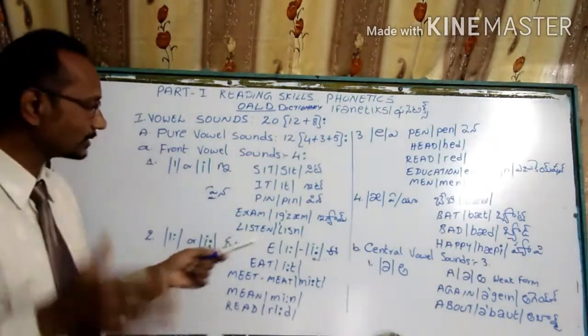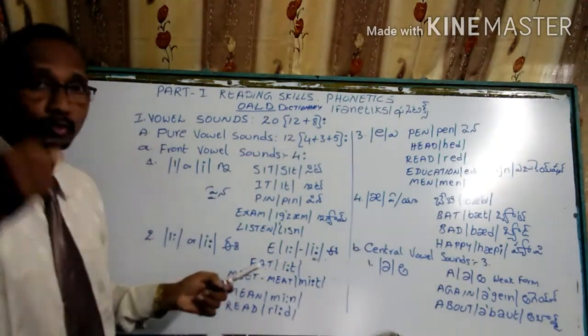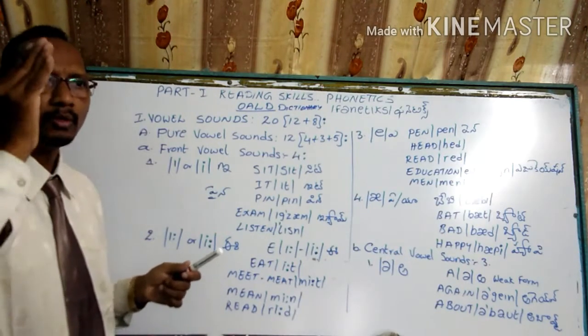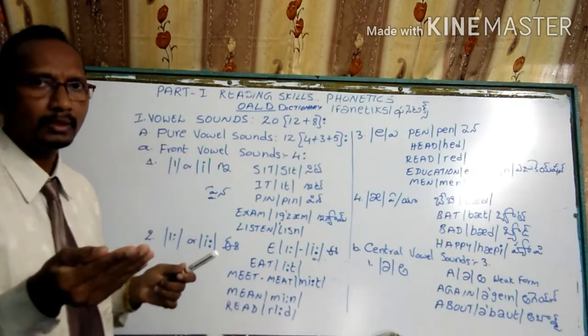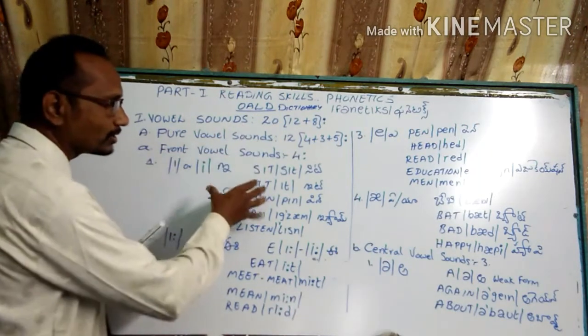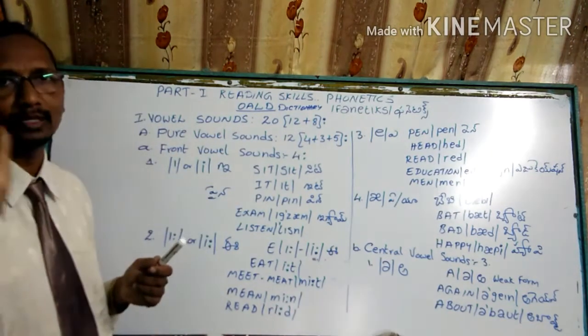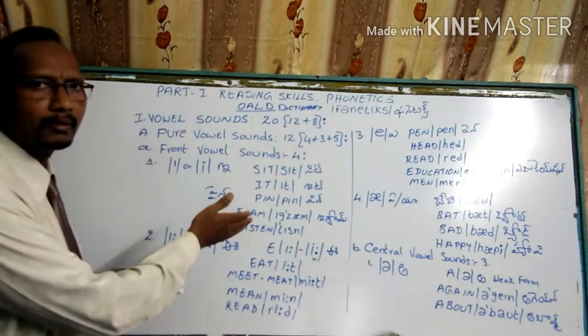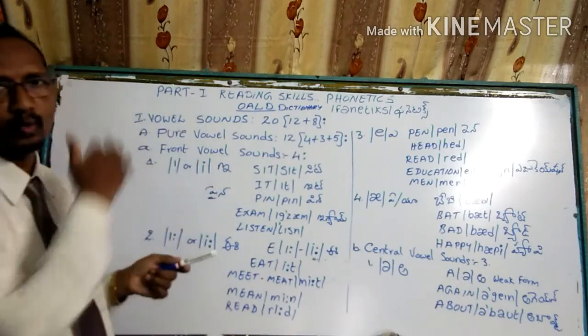For that purpose, I am giving the examples to keep the phonetic version in your mind. If you want to read unknown words in English, with the phonetic version you can read exactly. Even wrong pronunciation you can correct by using this phonetic version.